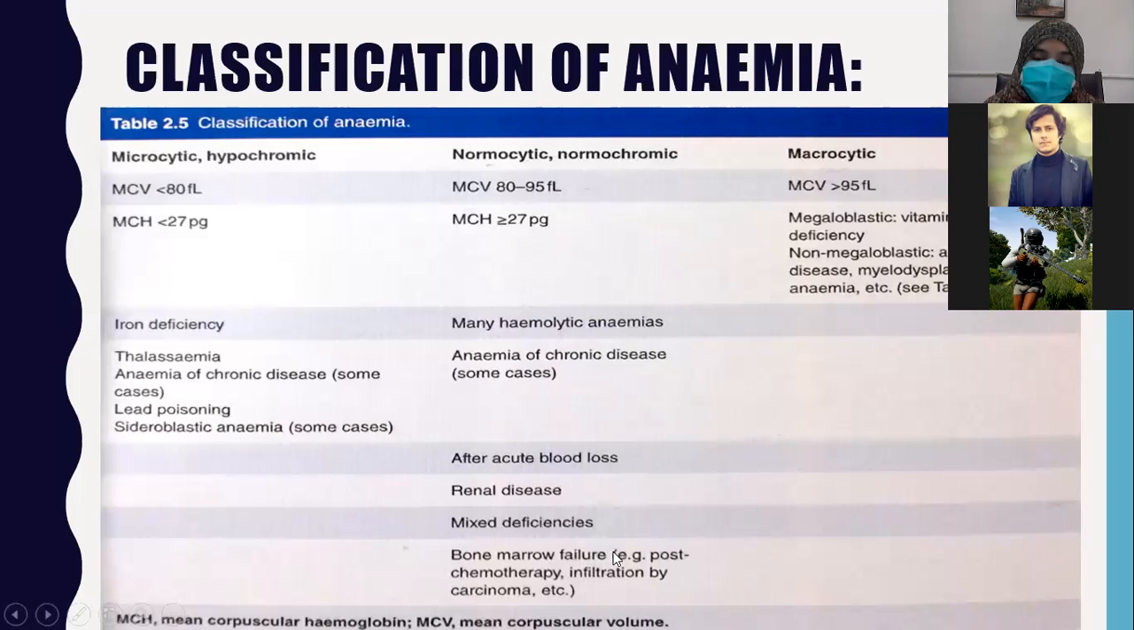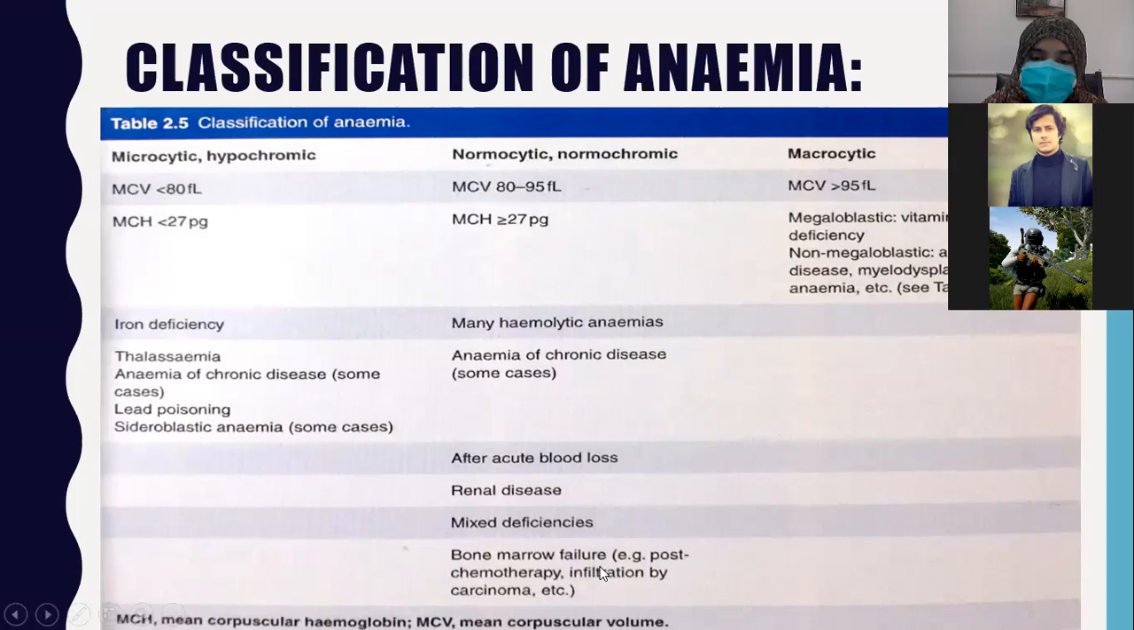In renal disease, in mixed deficiencies. What are mixed deficiencies? Mixed deficiencies are those in which the patient has iron deficiency as well as megaloblastic anemia. Megaloblastic anemia leads to the formation of big cells, macrocytes, and iron deficiency leads to small cells. So when the patient has both nutritional deficiencies, that is the deficiency of iron as well as vitamin B12, the patient will present as mixed deficiencies, and the red blood cells are normochromic, normocytic.